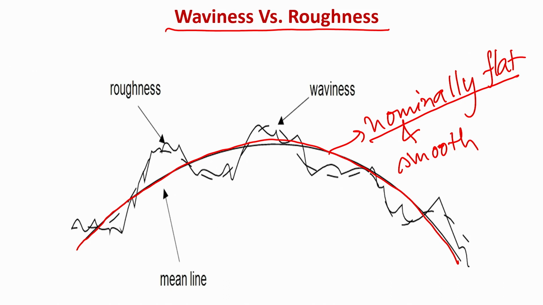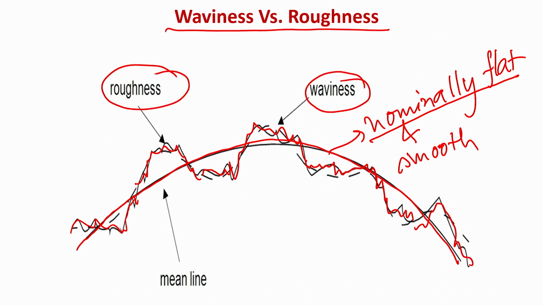What you see is that this nominally flat surface has a lot of asperities which contribute to the roughness, and there is also another term called waviness. Roughness and waviness essentially constitute the surface characteristics of this nominally flat sphere.